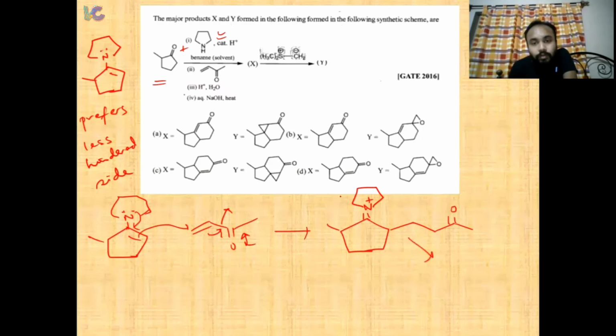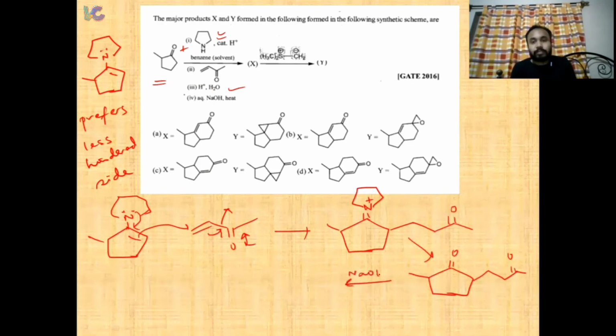So this portion, what happens to this one? If you hydrolyze, this will be converted to keto, right? Now you have given a base, so it will undergo an intramolecular aldol type reaction. So this proton will be abstracted, this will attack here, this will go over here. So we are ending up with